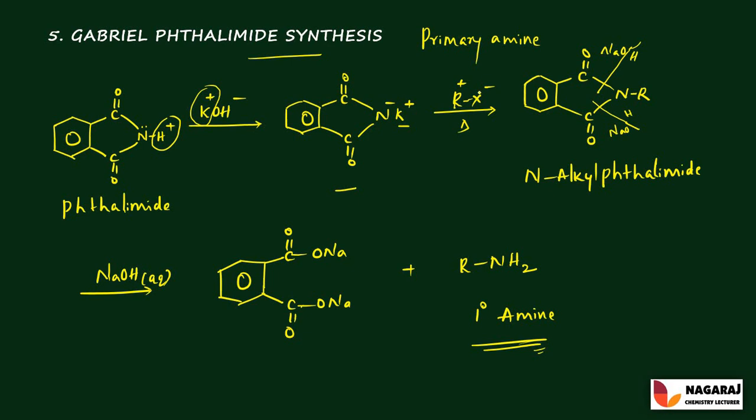If you take methyl chloride, CH3Cl, the product is CH3NH2, that is methyl amine. If you take ethyl chloride, the obtained primary amine is ethyl amine. So the type of amine produced in this reaction depends upon the type of alkyl halide treated with the phthalimide, right? This reaction is called Gabriel phthalimide synthesis.